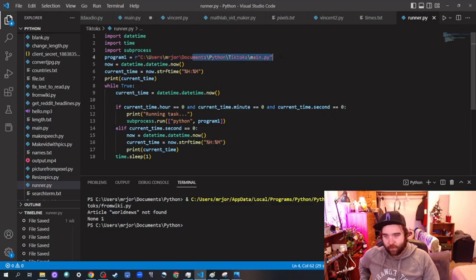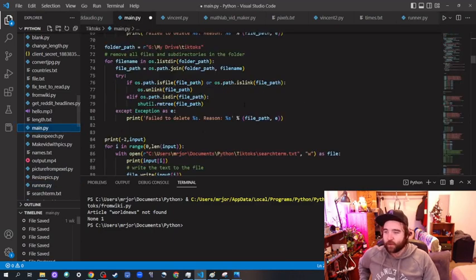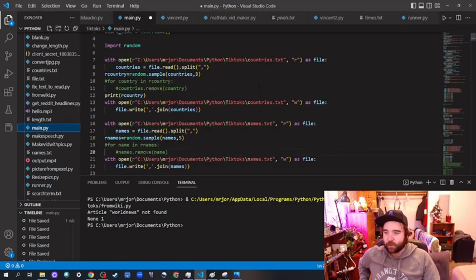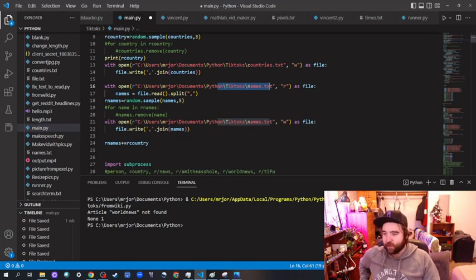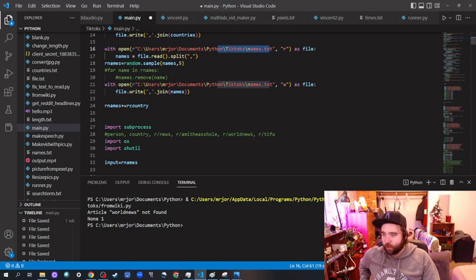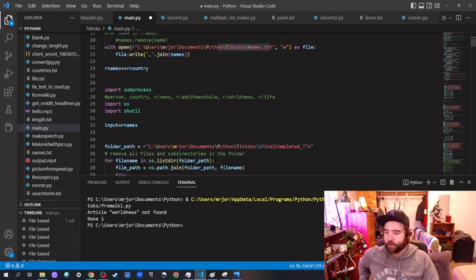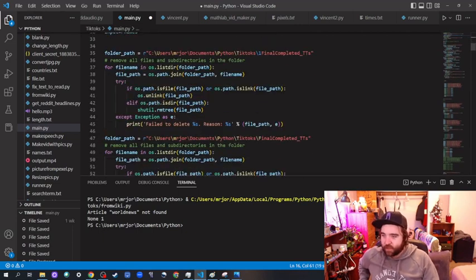And this is the program that it runs, the main. So let's look at that and let's go through it. So we start off by we have this list of countries and this list of names. So that's who we're going to make the videos about. And we just take some. We would remove it normally, but I commented that out so we could look at it. And so it just gets a list of names.